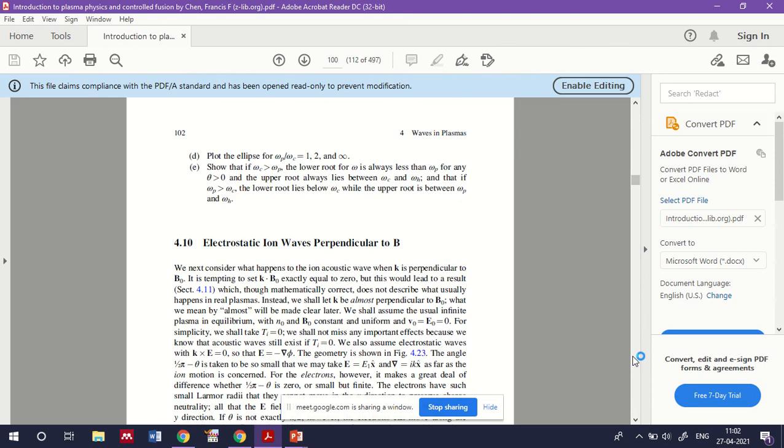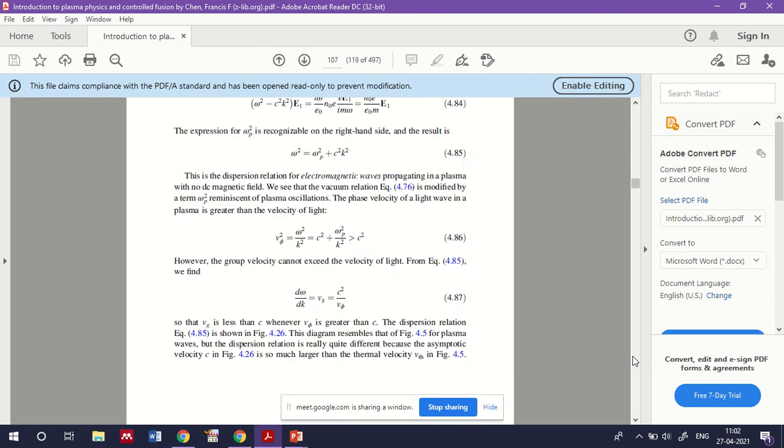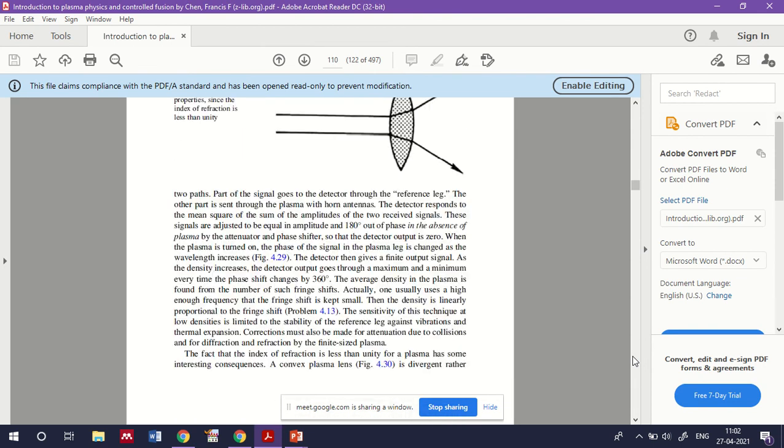So as I said, so here we have to discuss about 4.18 and 4.19 in Chen textbook.